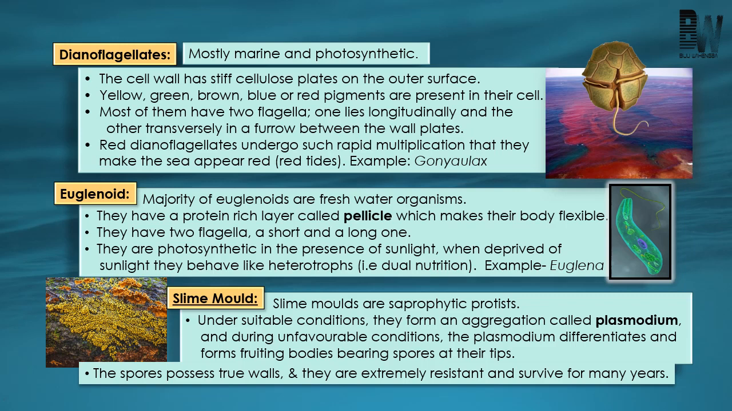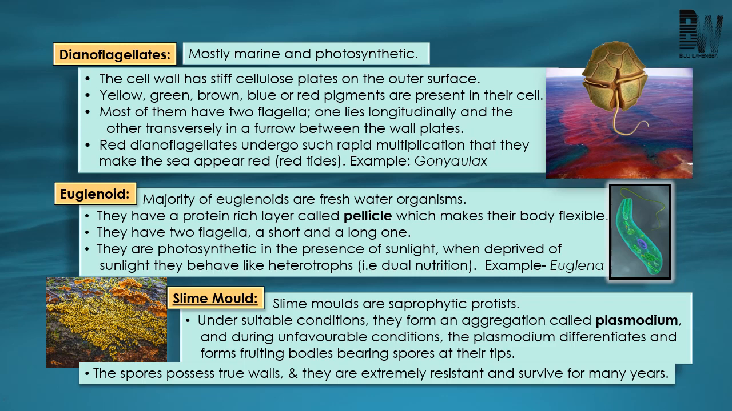And dinoflagellates are of different colors based on the types of pigments present in their body. So they can be either yellow, green, brown, blue, or red in color. And they possess two flagella, one longitudinally and one transversely between the plates which are present in the